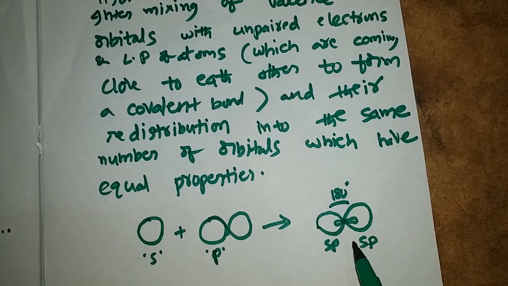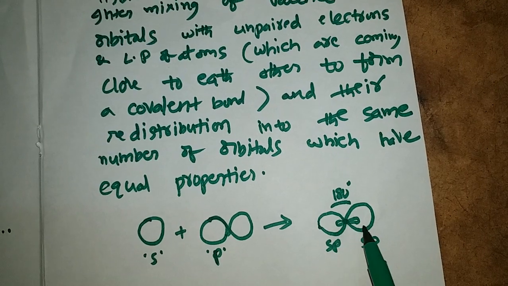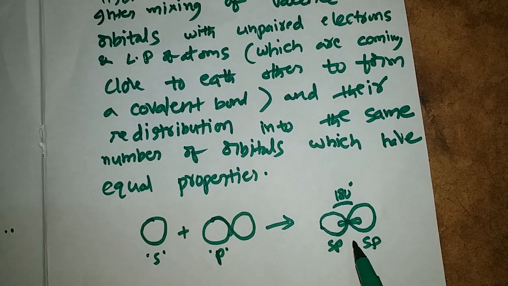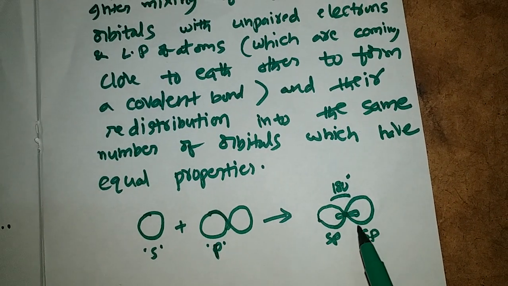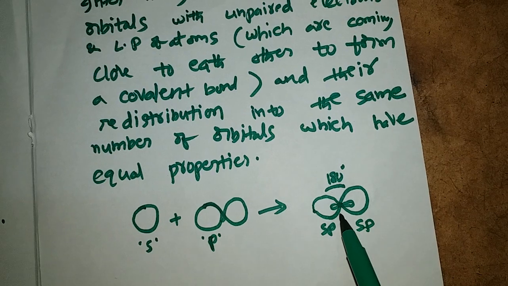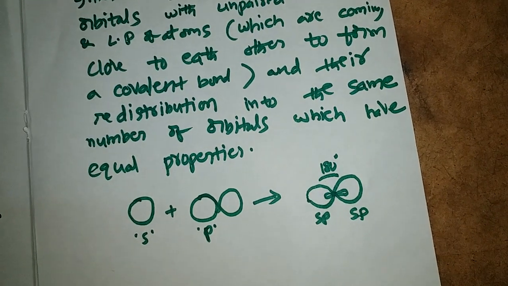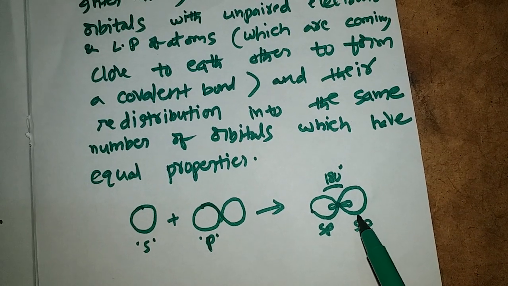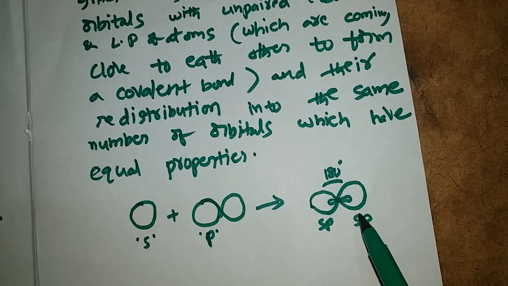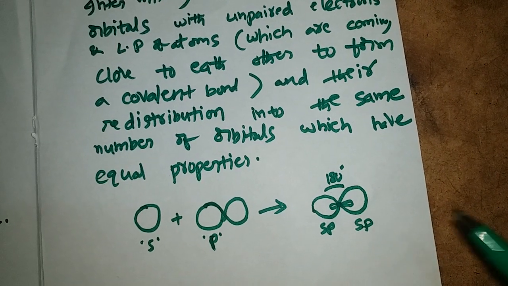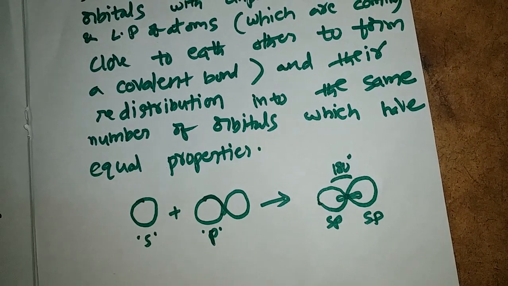The hybridized orbitals orient themselves to minimize the repulsions among the electrons, and they will provide a certain shape for the molecules where they are present.